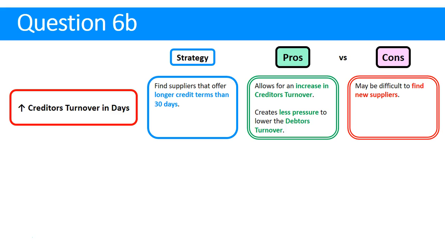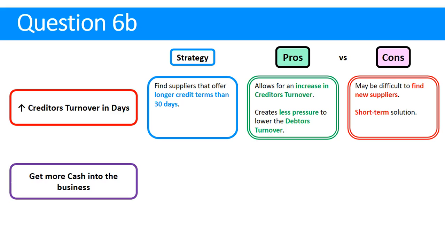However, maybe it's difficult to find people who will let you pay that infrequently. That's obviously ideal for us, but most businesses probably don't want that situation. So it could be hard to find a supplier willing to offer it. It's also a short-term solution. Really, if we're buying from people at the moment and we're happy with them and happy with their product, we should probably look at improving that relationship rather than going to find a new relationship.